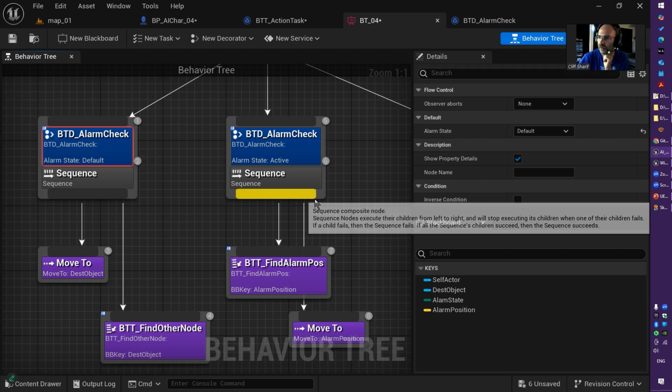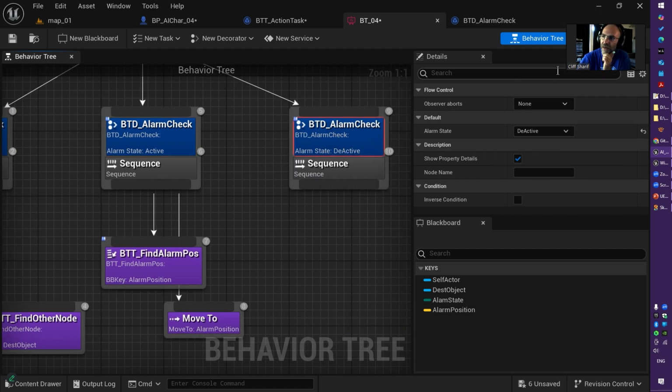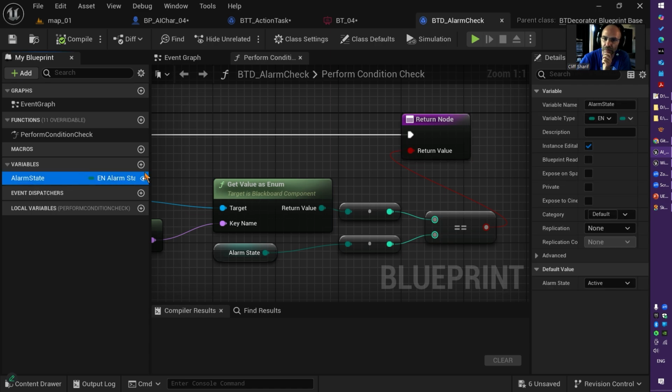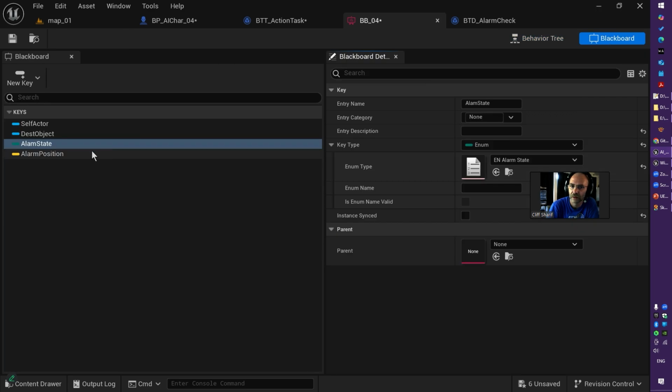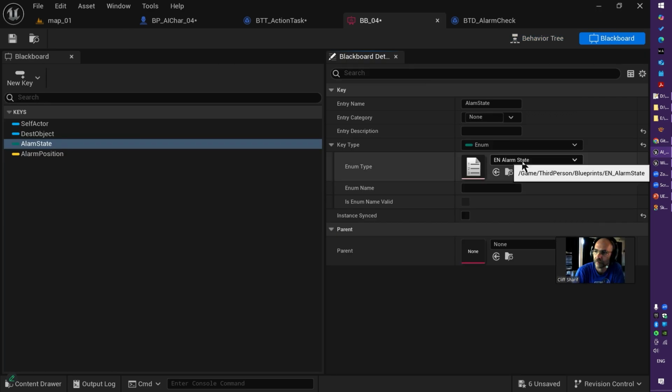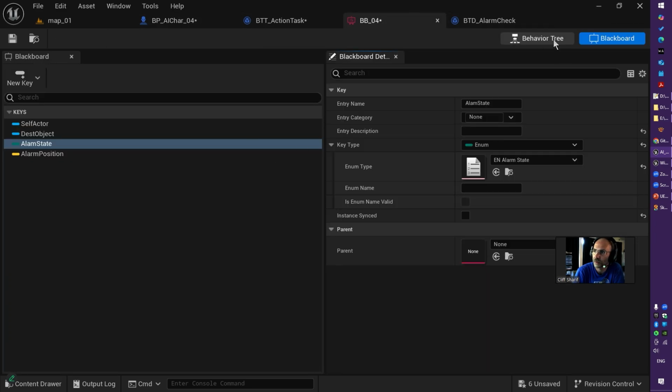And each of these decorators have an alarm state public variable. In this case, I set it to default. In this case, I set it to active. And in this one, I set it to deactive. Here we go. It is an enum, same data type like the enum I made, same data type like I use in my Blackboard. Let me bring up here. Here we go. And that's how you make a custom decorator.